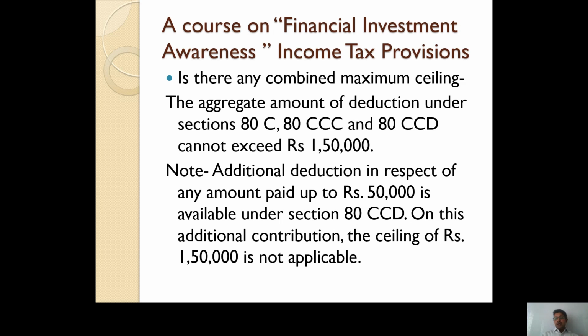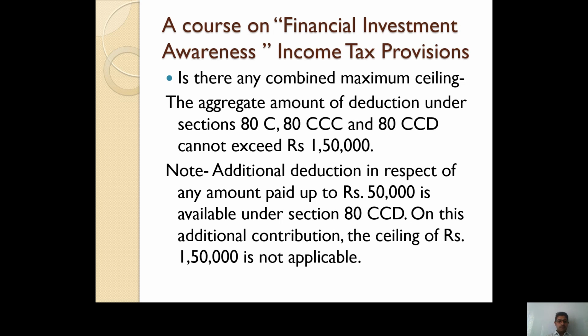No doubt, individually for section 80C, section 80CCC, and section 80CCD, there are limits, that is rupees 1,50,000, 1,50,000, 1,50,000. But it does not mean that if we combine all three sections, as many students are under the impression, we get 1,50,000 plus 1,50,000 plus 1,50,000, that is 4,50,000. No, the limit per section is 1,50,000, and the aggregate amount of deduction available under section 80C, 80CCC, and 80CCD cannot